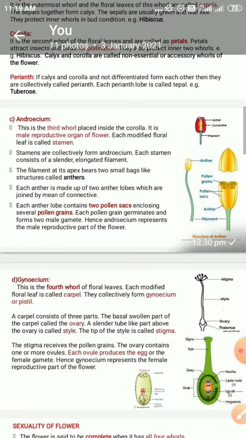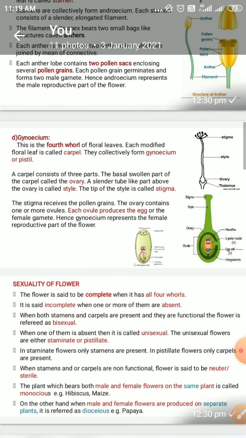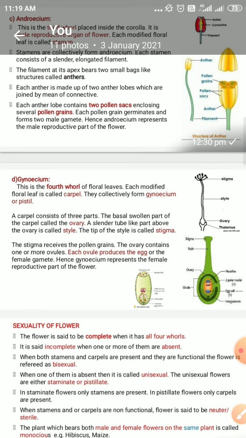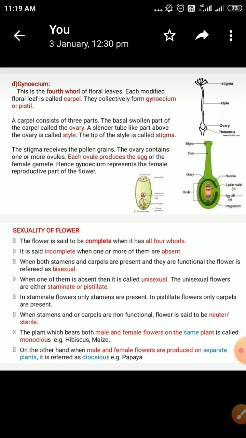Now, after the third whorl, there is the last whorl of the flower. We call it the gynoecium. The fourth whorl of the floral leaves, each modified floral leaf, is called a carpel. This gynoecium is made up of carpels. Carpels compose the gynoecium. They collectively form the gynoecium or the pistil.